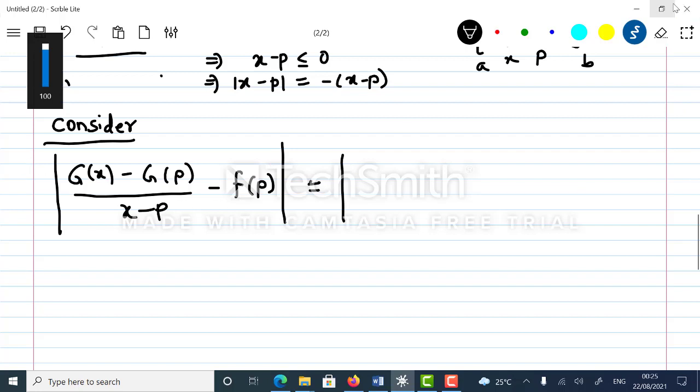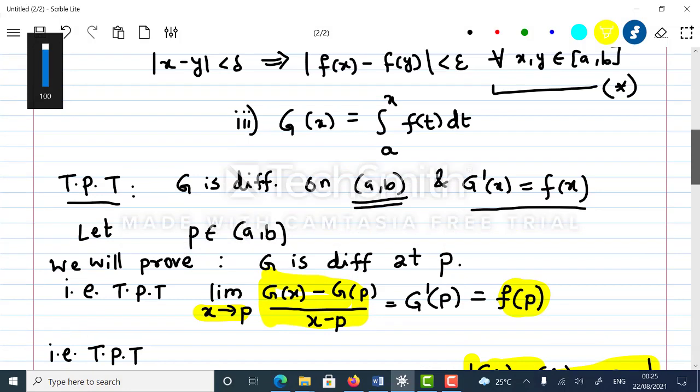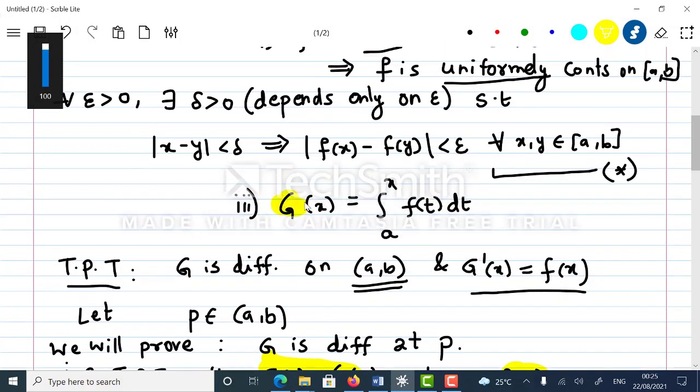now what is g of x? If we go to given fact number 2, it is given that g of x is equal to integral a to x f of t dt. And what is g of p? From this we can easily identify what is g of p. G of p is equal to integral a to p f of t dt, right?